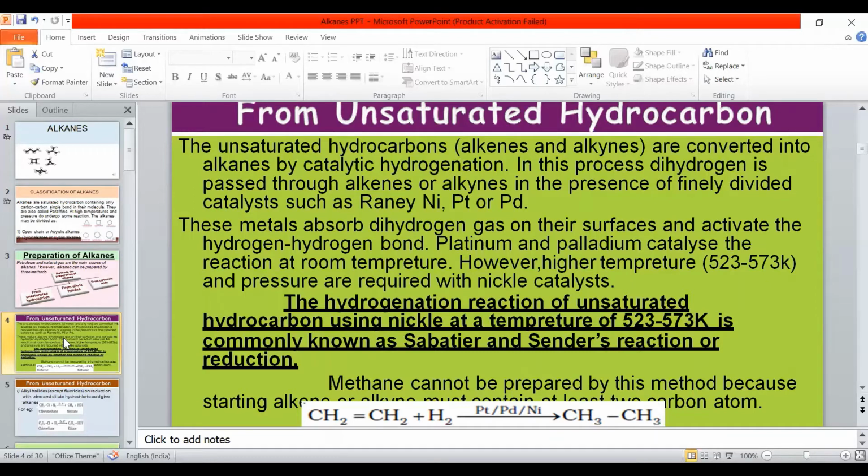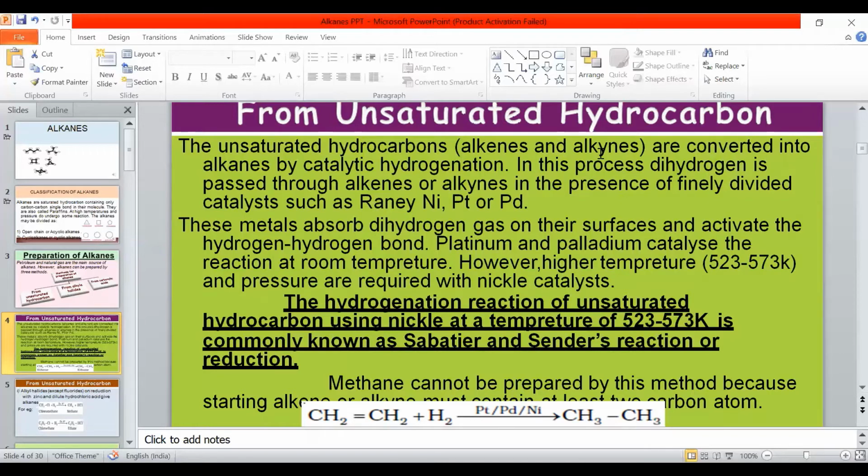When these unsaturated hydrocarbons are hydrogenated, that means we add hydrogen to them. If you add one hydrogen molecule to alkenes, they become alkanes. If you add two hydrogen molecules to alkynes, they also become alkanes. This is called hydrogenation. Hydrogenation takes place in the presence of catalysts, Raney nickel, platinum, palladium, heavy metals.